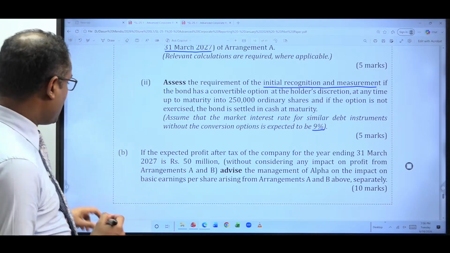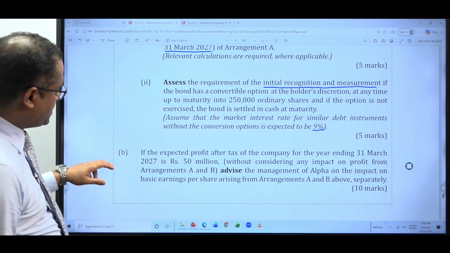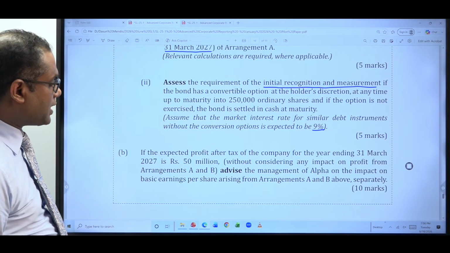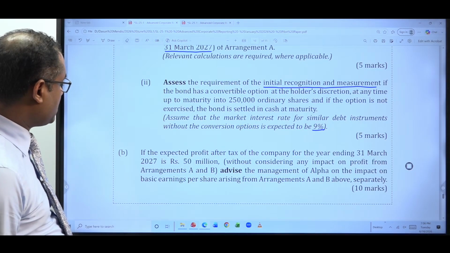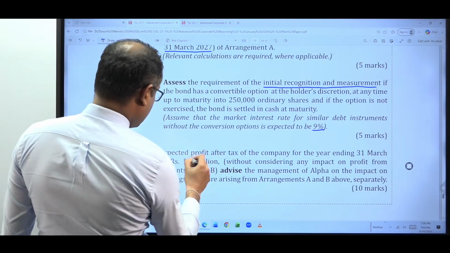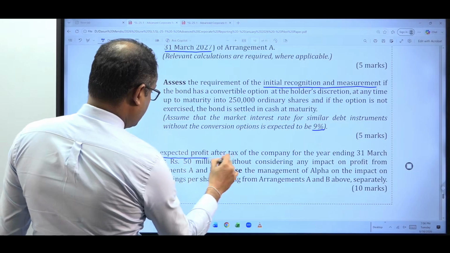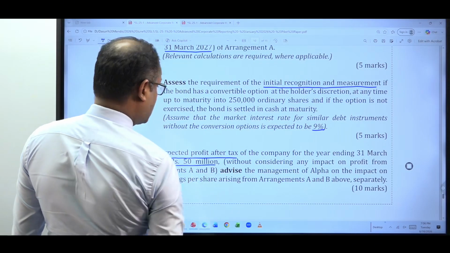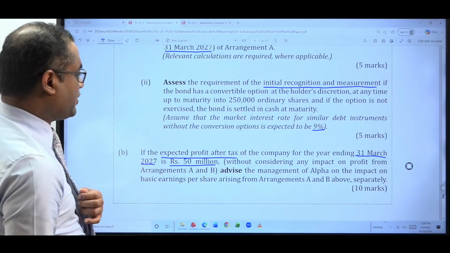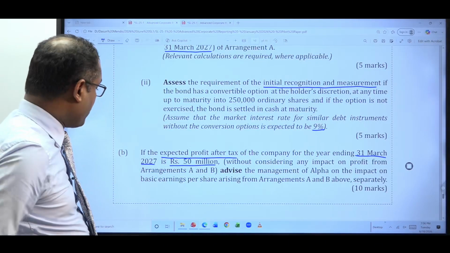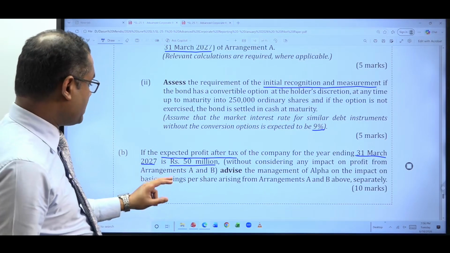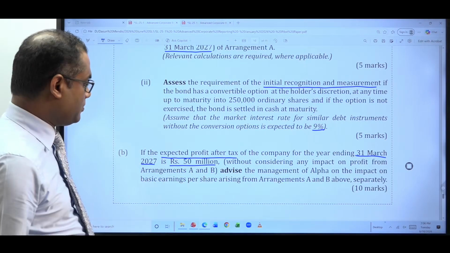Now let's look at part B of the question. What it says is, if the expected profit after tax of the company for the year ended 31st March 2027 is 50 million, what is the expected PAT? 50 million for the year ended 31st March 2027, without considering any impact on profit from arrangement A and B. Okay, we'll need to look at what is arrangement B because we looked at already arrangement A.